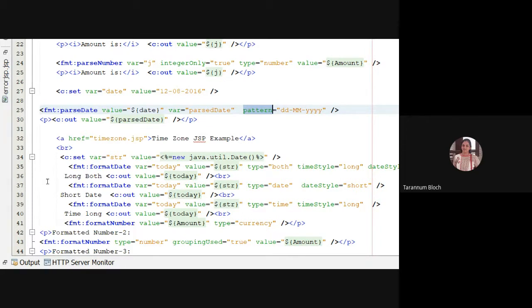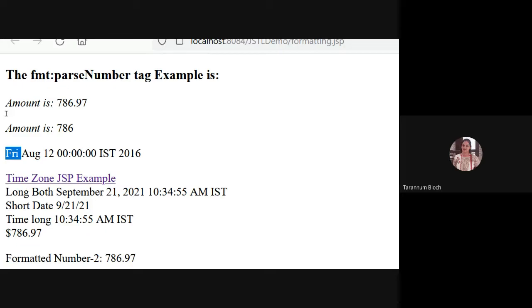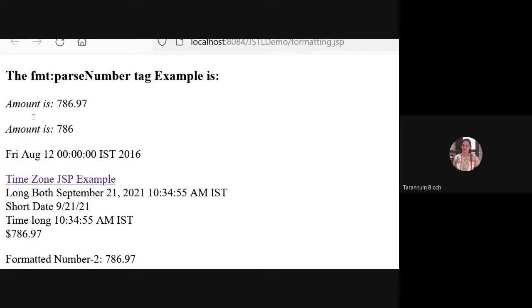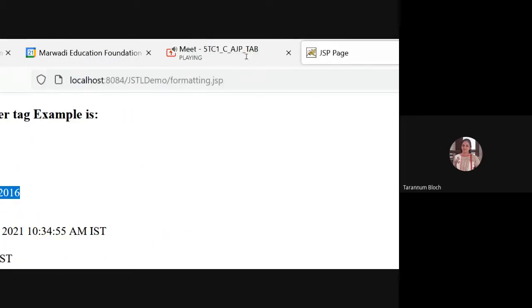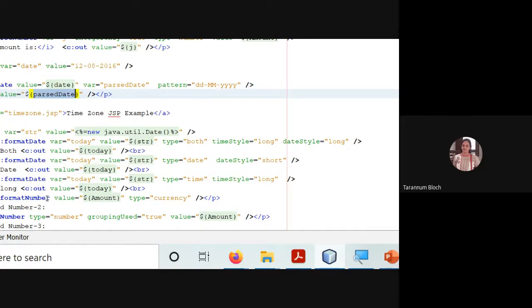So we are printing c:out parseDate. You can see here the parseDate is dd MM yyyy. The time was not specified, so it has taken 00, right? And the year is 2016. So this is called the long format of date. The way date is presented, date holds both date and time, right? So what we can do is we can format a date.